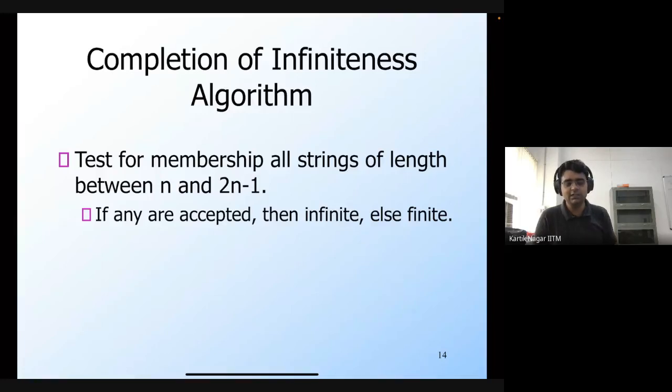We have already solved this decision property of membership. We know that this is a finite algorithm, an algorithm to decide whether or not a string belongs to the language. And there are only a finite number of strings between n and 2n minus 1, and therefore we can test for membership of all of those strings. If any of them are accepted, then the language is infinite, else it's finite. So what's the complexity of this procedure?